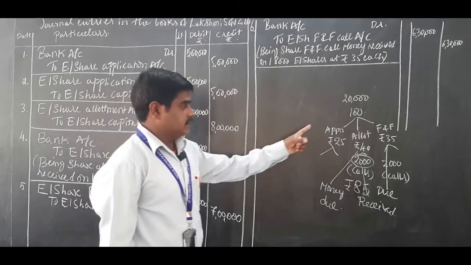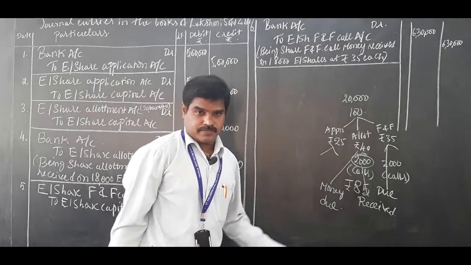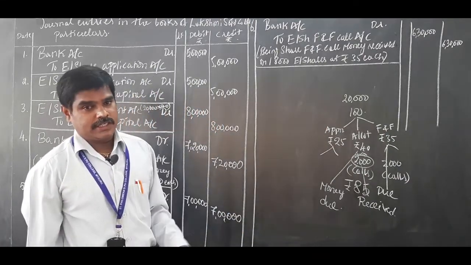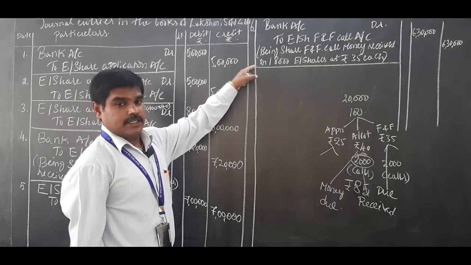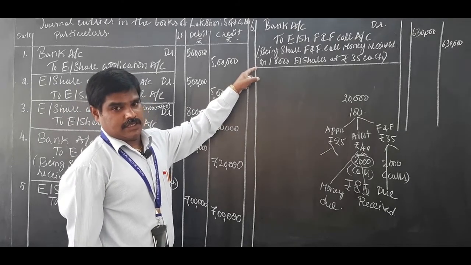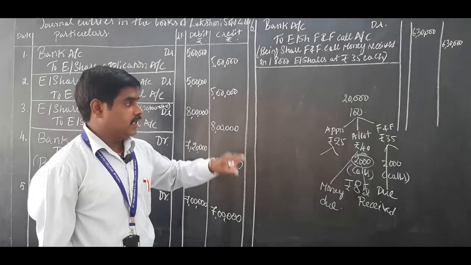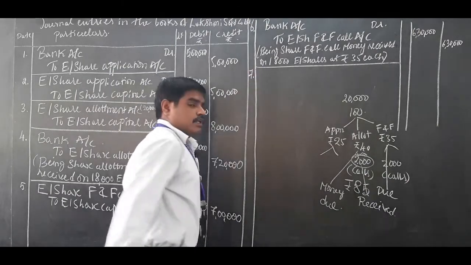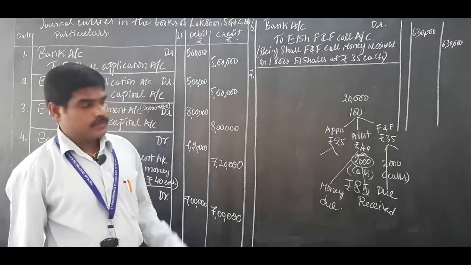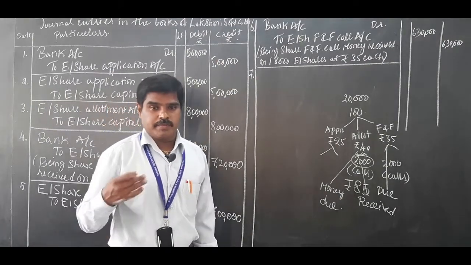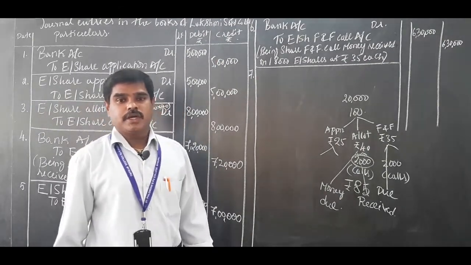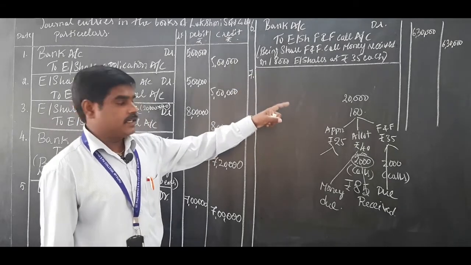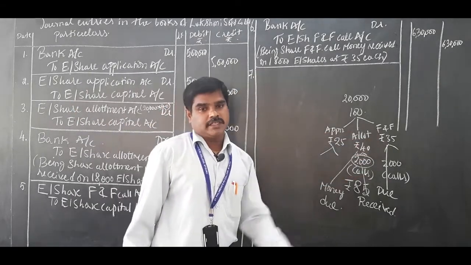So these are the issue journal entries, up to here it is 6 marks. Now moving on to journal entry number 7. The issue entries are over now. When the company issues shares to the shareholder, it is called an issue entry. This makes six journal entries, because there are 3 installments.